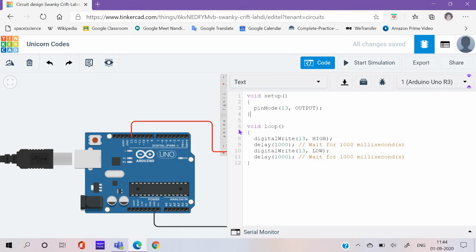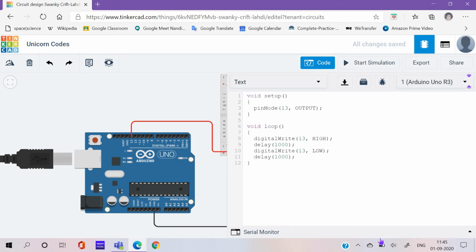I completed the void setup because it was already there. Now digitalWrite 13 high means pin mode is 13. Delay, I'm just gonna remove this comment because we already know 1000 means 1 second. But I don't want this to delay for 1 second.